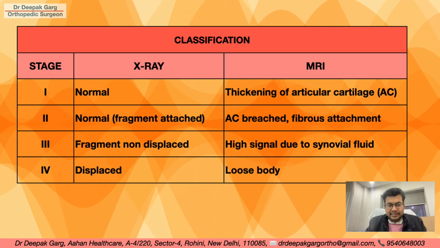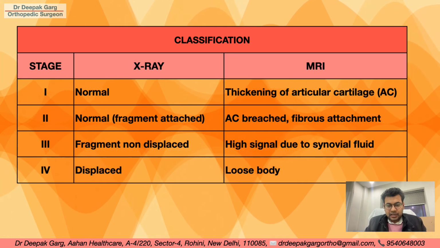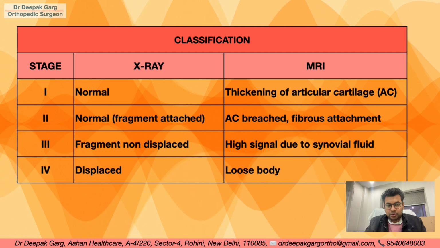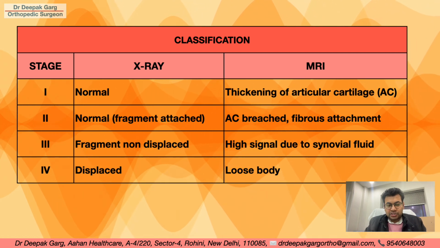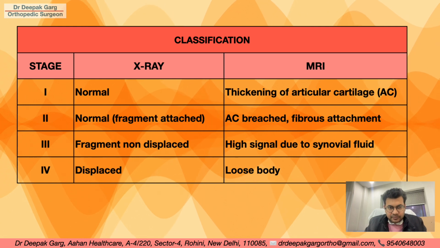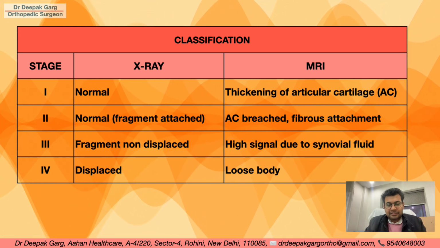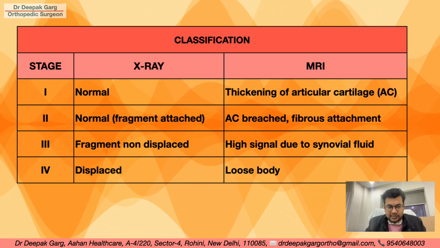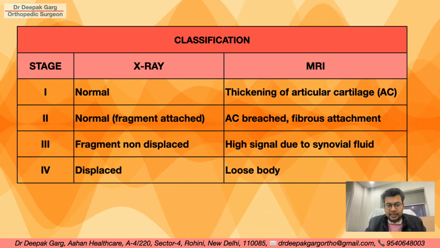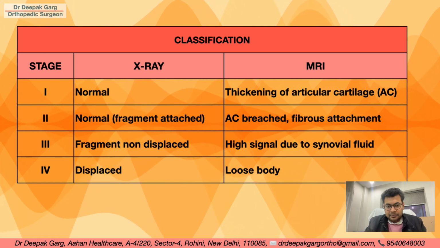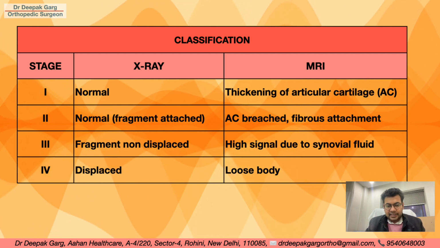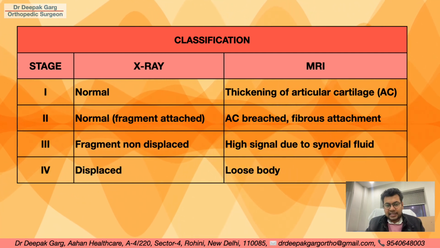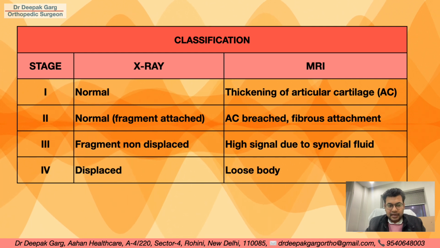Then let's classify the disease, based on the notch view of the X-ray and the MRI: stage 1, 2, 3, 4. Let's look at the MRI because that is more significant clinically. In stage 1 the patient will have thickening of the articular cartilage, and in stage 2 there can be an articular cartilage breach, with only a fibrous attachment; the fragment is not displaced and is still there.